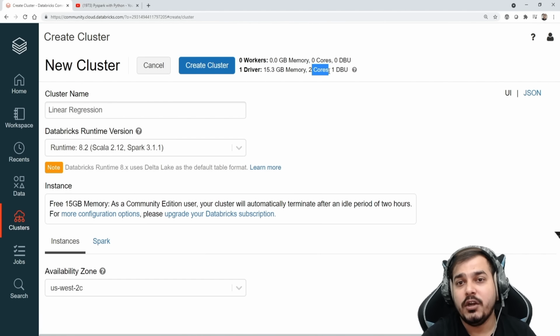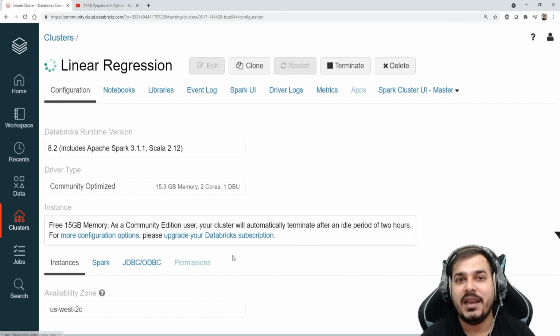You'll also be getting 2 cores and 1 DBU, which I've already discussed in my previous session. So I'll go and click on create cluster. This will take some time.